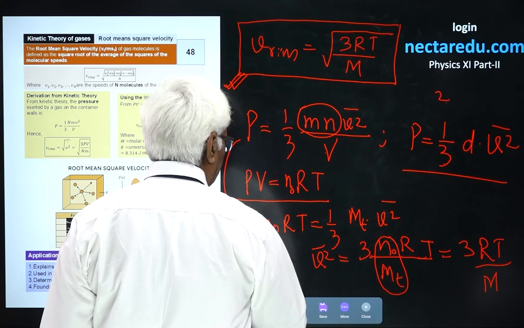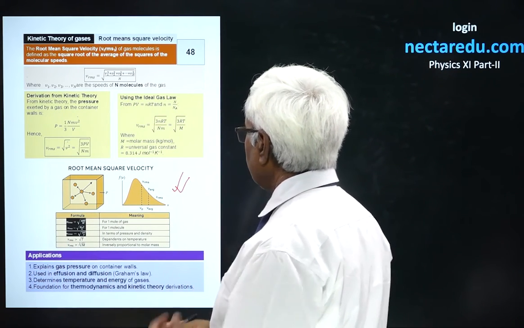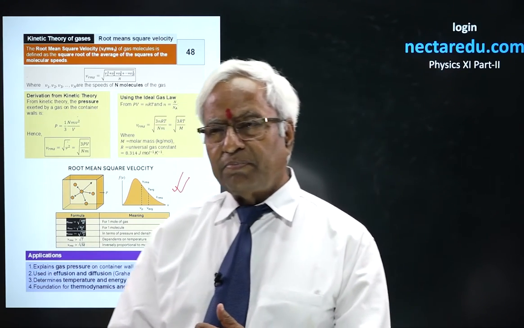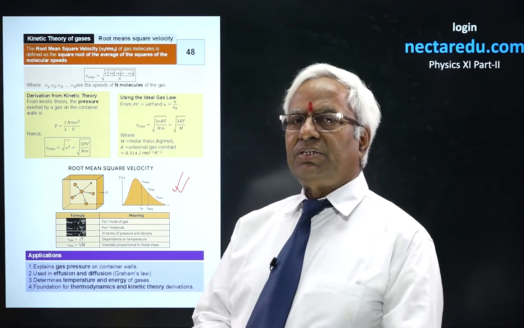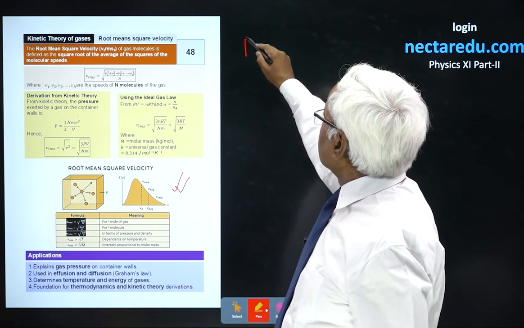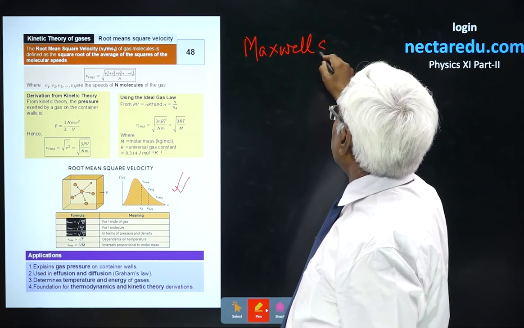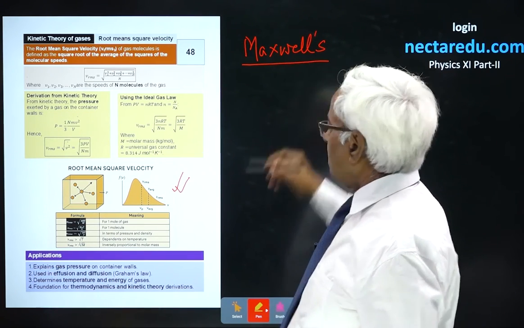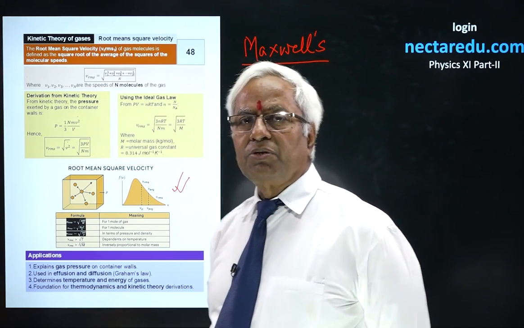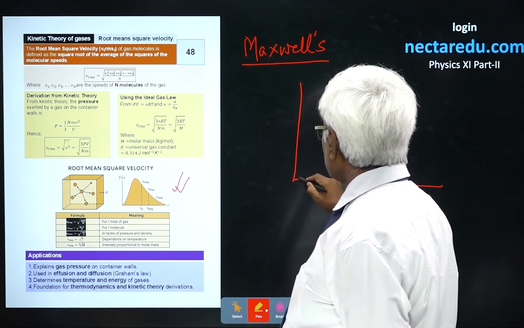Then one more thing: we have studied RMS velocity, but does it really serve the purpose of our study and requirements? No, not in the least. Actually, there was a scientist, Maxwell. He has so many contributions, but one very important thing he gave us is the distribution of velocity, known as the Maxwellian distribution of velocity.